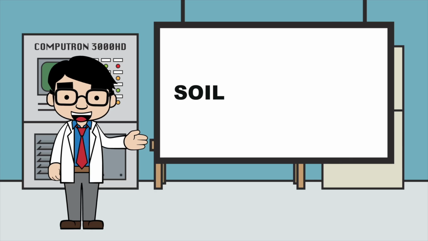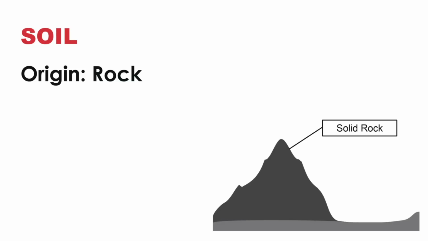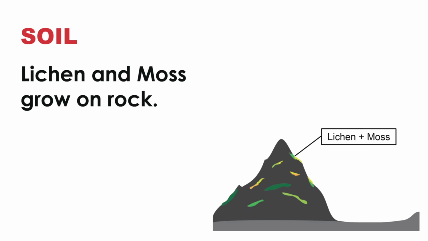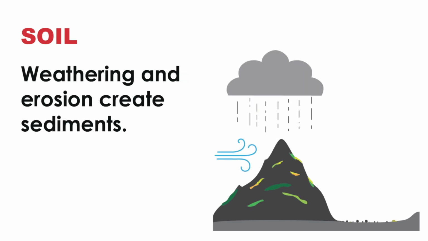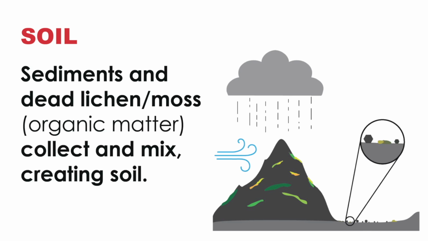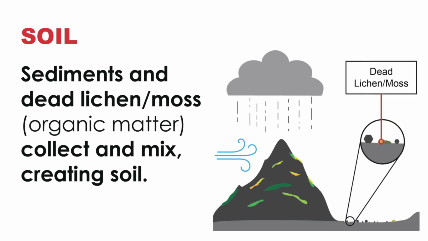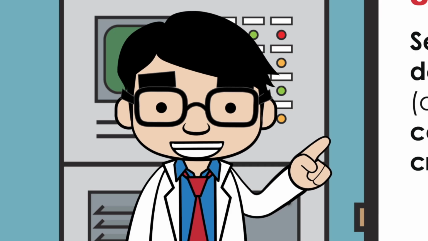Now let's move on to soil. Soil's origin is rock. Lichen and moss will grow on new rock, which slowly breaks it down. Weathering and erosion will also break rock down, creating sediments. Sediments and dead lichen or moss, aka organic matter, will collect and mix, creating soil. Here are sediments, and here is our organic matter, dead lichen and moss. This is a slow process.